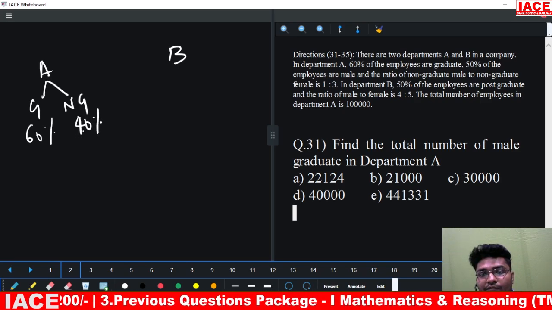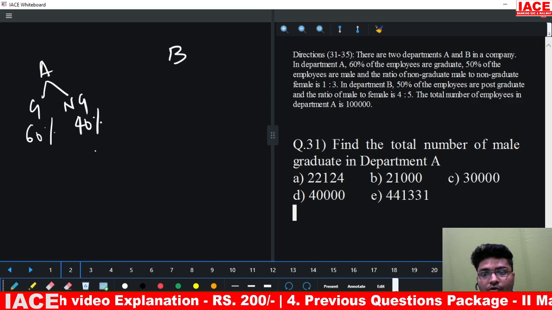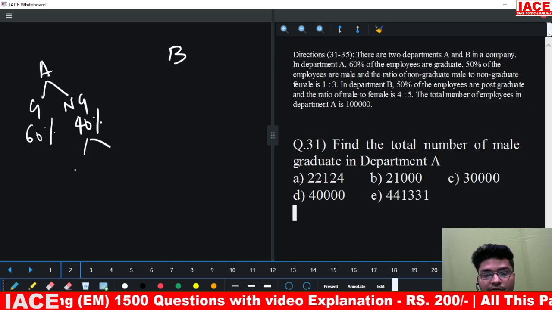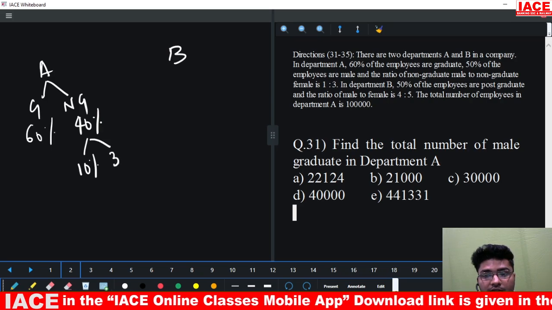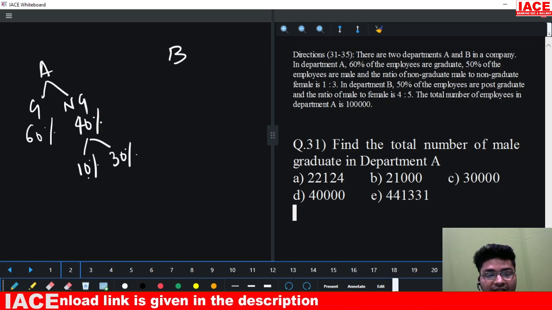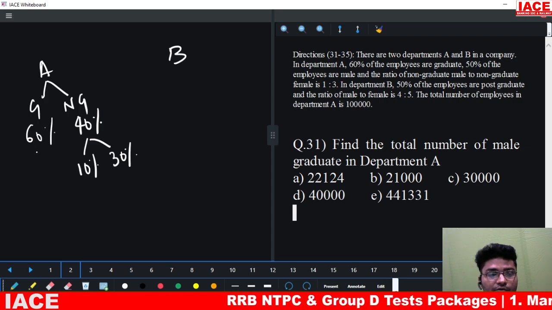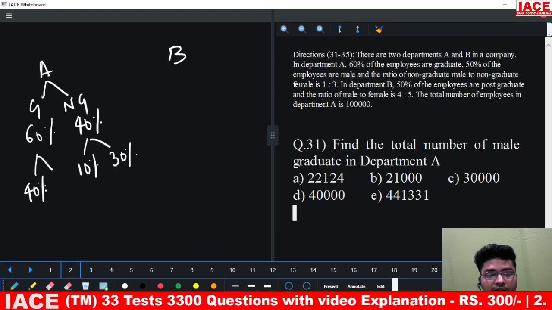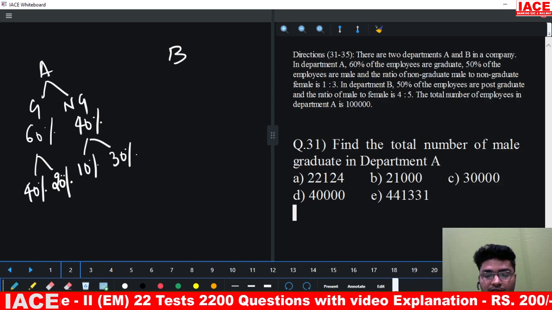Now 50% of employees are males. Okay, the ratio of non-graduate male to non-graduate female is 1 is to 3. That means males are 10 percentage and females are 30 percentage. Now if males are 10 percentage who are non-graduate, then the rest of the males will be graduate. That means in this graduate, 40 percentage of the males are graduate and the rest 20 percentage are females.